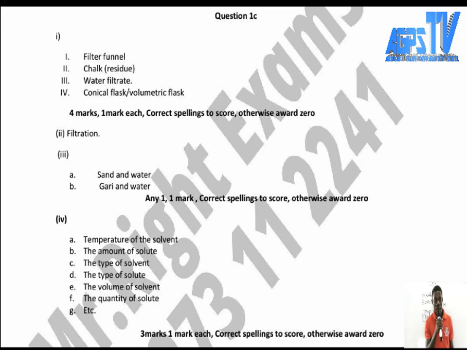Conical flask or volumetric flask. This one, if you're not careful, you get it wrong because we have a round bottom flask over there. This one is a conical flask or volumetric flask. So take note of that. Let's go to the board. Let me draw the round bottom flask for you to see.